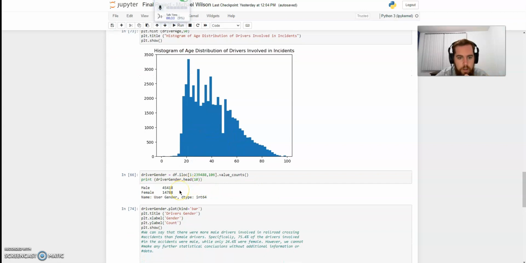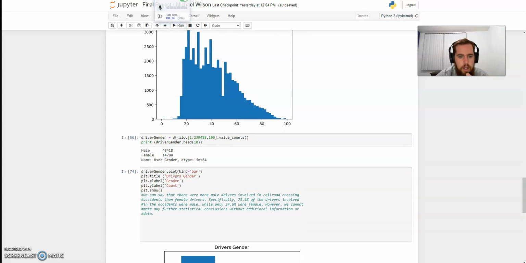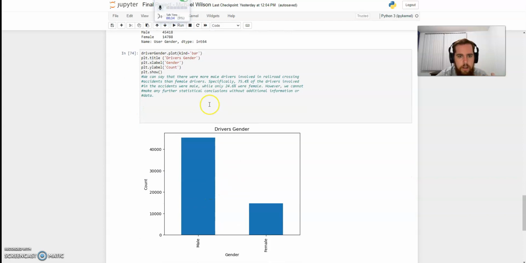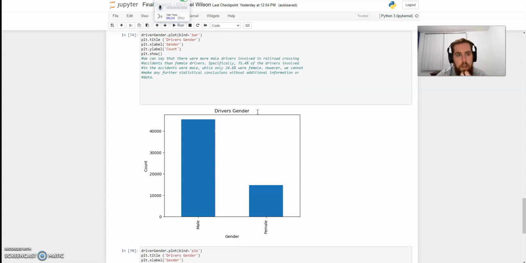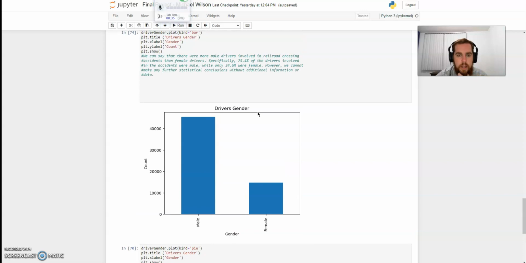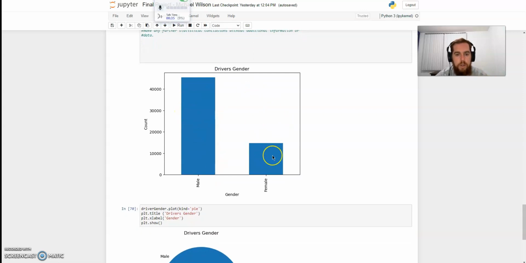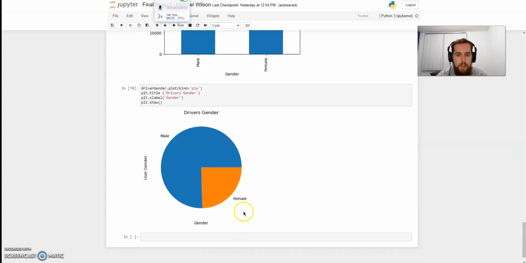Then I looked at gender values here. We had about 60,000 with gender. We had more with gender information than age information. It shows us here that about 75.4% of the drivers were male and only about 25% were female, which is interesting. I can't draw any conclusions about that either, but it seems to indicate that there's a much higher incidence with male drivers. And here it is with a bar chart and the same information presented using a pie chart.